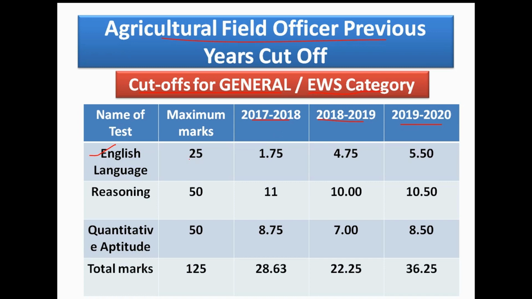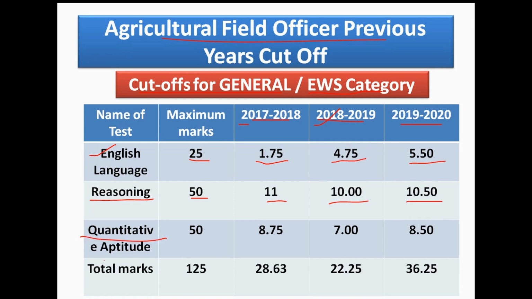Maximum marks is 25. In 2017-18 the cutoff is 1.75 only, in 2018-19 the cutoff increases up to 4.75 marks, and in 2019-20 the cutoff goes to 5.50 marks. In subject reasoning, total marks is 50, and in 2017-18 the cutoff is 11 marks. In 2018-19 the cutoff is 10 marks, and in 2019-20 it is 10.50 marks.